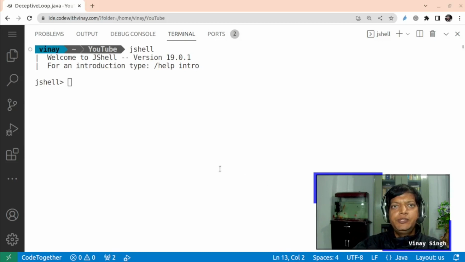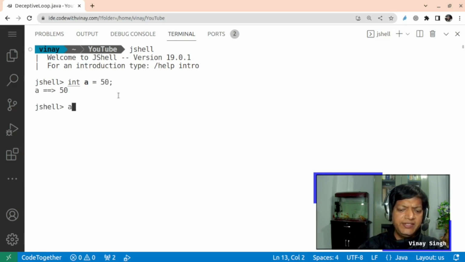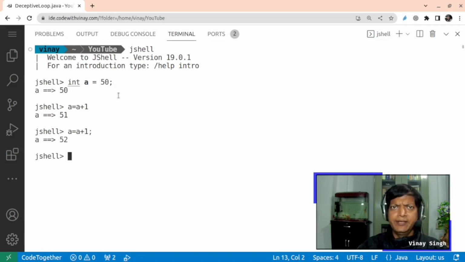So the first thing which we'll do is to create a variable. I'll say int a is equal to 50, and the computer says that a is equal to 50. Now if I say a is equal to a plus 1, the value of a becomes 51. If I again say a is equal to a plus 1, the value again goes up. So this is okay. Things will start becoming interesting when we reach the maximum value of an integer.